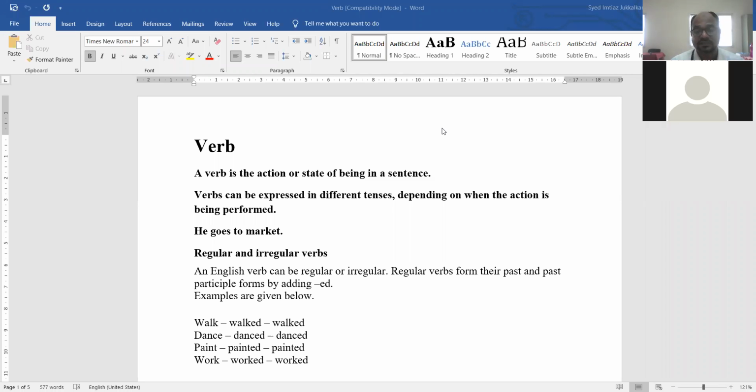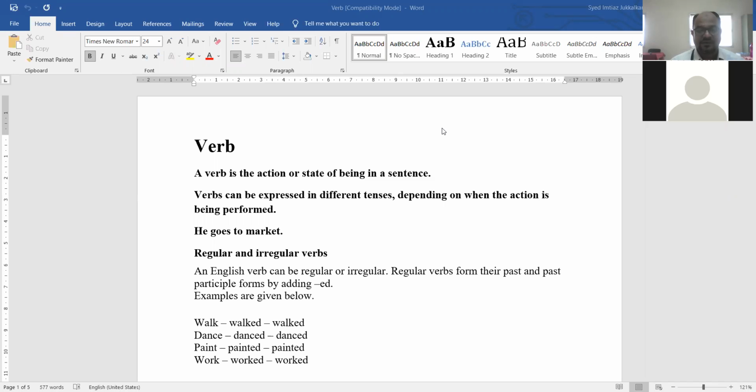For example, work, write, study, walk, listen. These are the verbs which show action. So therefore, the definition of the verb is the word which shows action, and it is very important in a sentence.